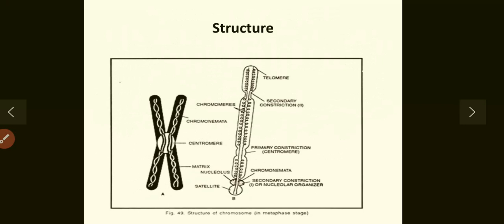Here is the structure of the chromosome to draw, and here we can see the chromomeres, chromonemata, centromere, matrix and pellicle, and nucleolus. The secondary constriction and primary constriction are shown; the primary constriction is also called the centromere. Then we have the telomere, the tip or end of the chromosome. This structure will also be studied in detail in the next presentation.